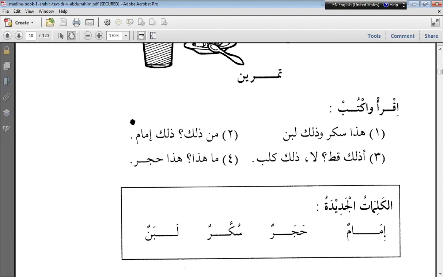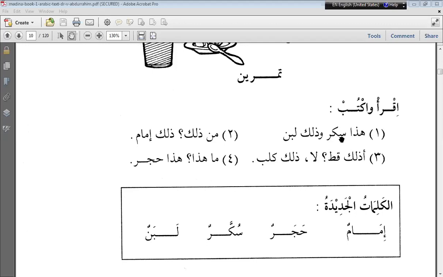Next, Haya, can you read? Read this one. Tamreenun. Correct. Next. Iqra'u waktub. Haza shukkarun wazalika labanun.